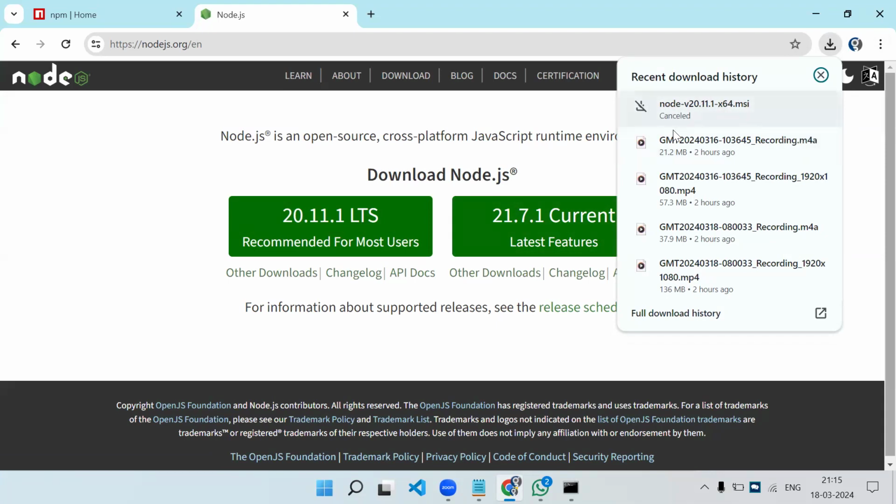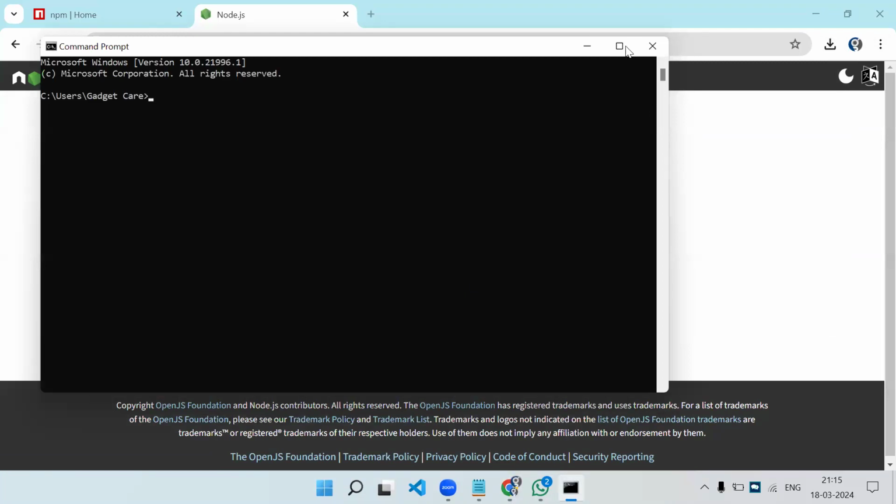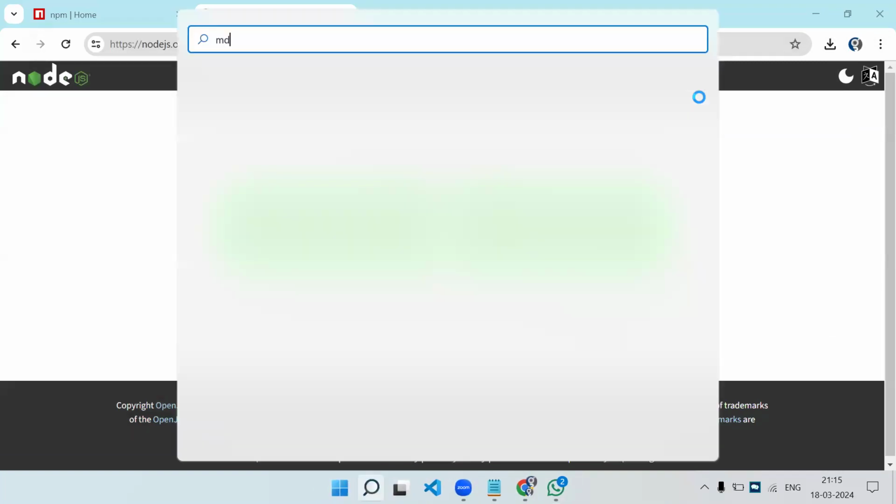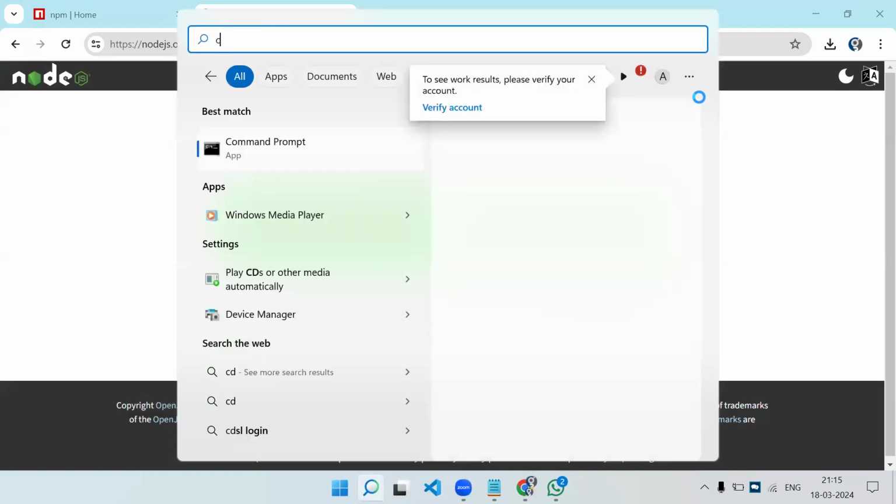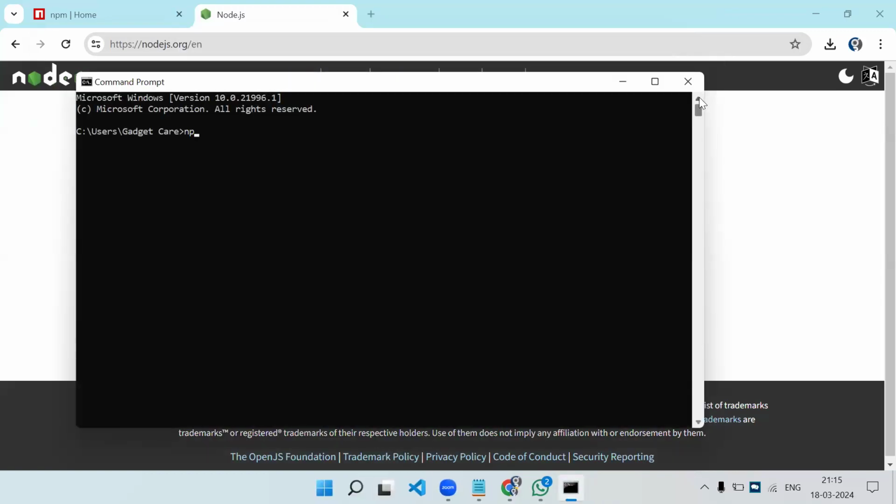Once you have installed Node.js, you can check whether Node.js is installed or not. What you need to do is open a command prompt and write npm -v, npm space -v. This command will execute properly if you have Node.js properly installed in your system. If you don't have Node.js, this won't work. It won't recognize what npm is. -v means we are checking the version. Currently in my system, this is 10.2.3. You might have something else, but it doesn't matter.